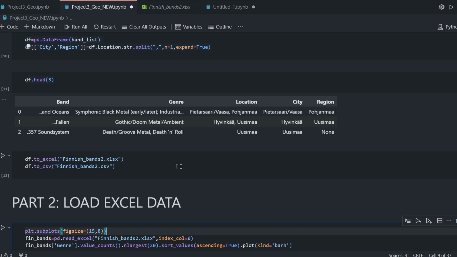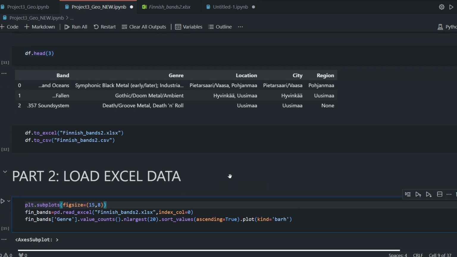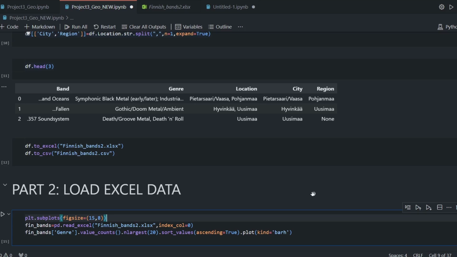Now, as I told you before, I can even do something before the next part. Okay, I just want to see a plot of all the genres, the most popular genre in metal bands. Remember, I didn't make any changes to this column, to the genre. And as you can see here, there are a lot of slashes, because sometimes, if you're a metaller, you know it, there's a lot of confusion in defining a proper genre. And yeah, it's pretty understandable. So for this reason, I didn't do anything, because this project is already too long. Do it yourself if you wish.